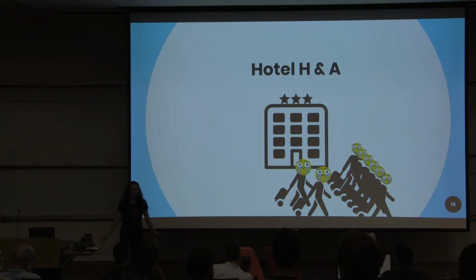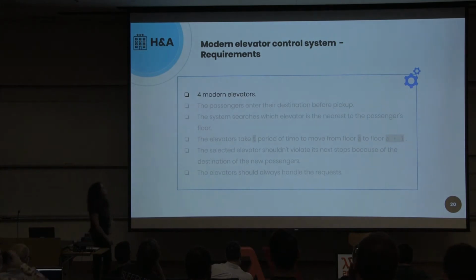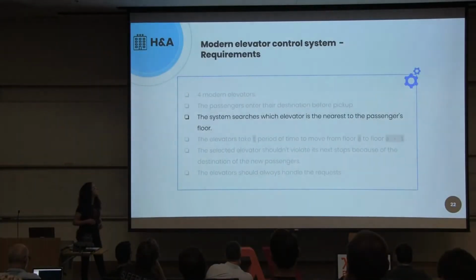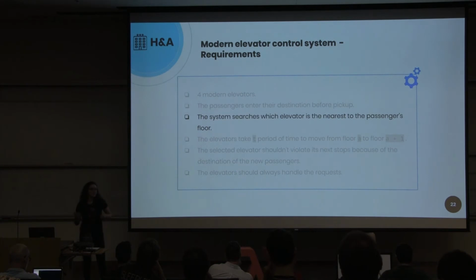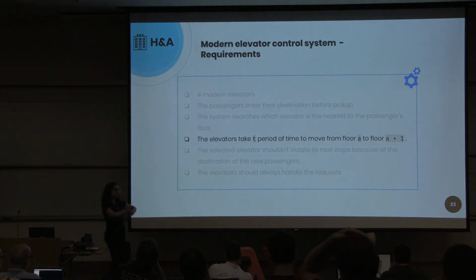So the H&A team decided to change to modern elevators, and they specified a bunch of requirements. They want to have 4 modern elevators in which the passengers can enter their destination before pickup. And the system decides the convenient elevator that the passenger can take. And obviously, the elevator takes T period of time to move up or down.